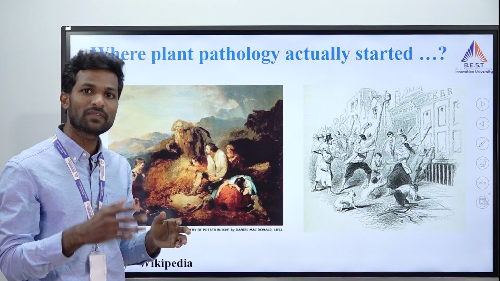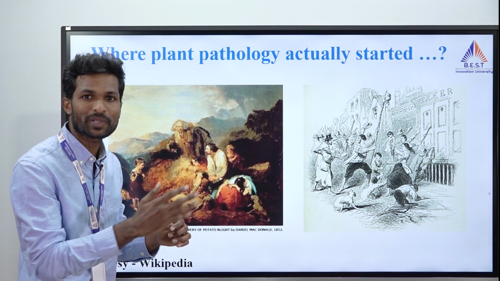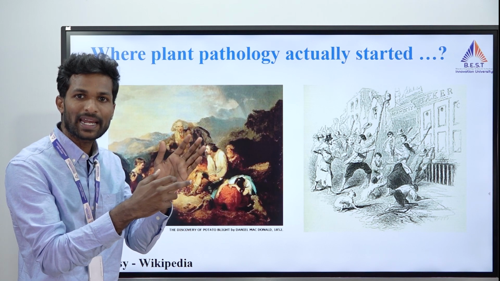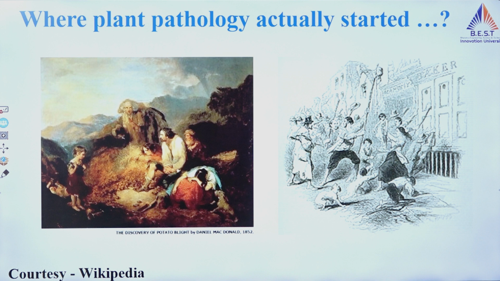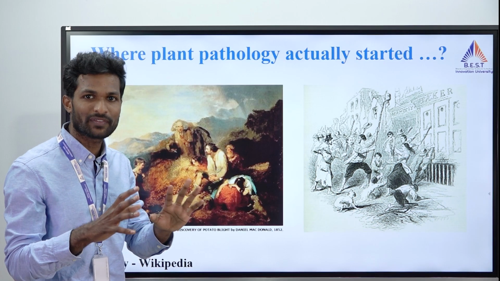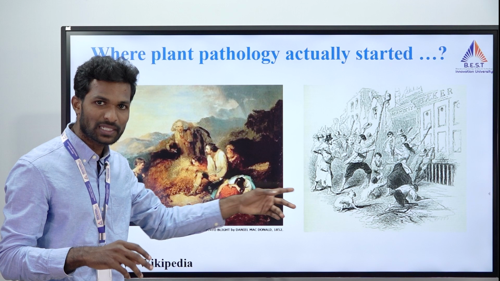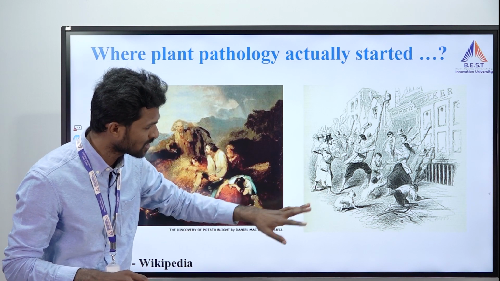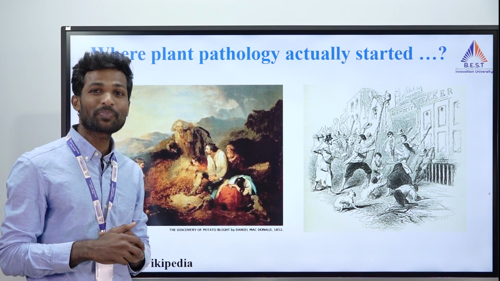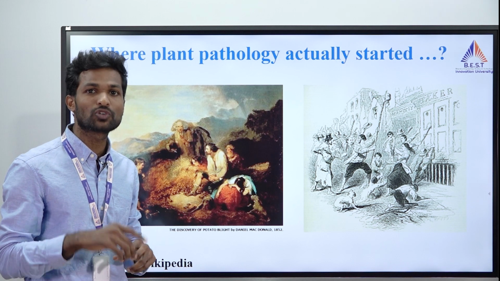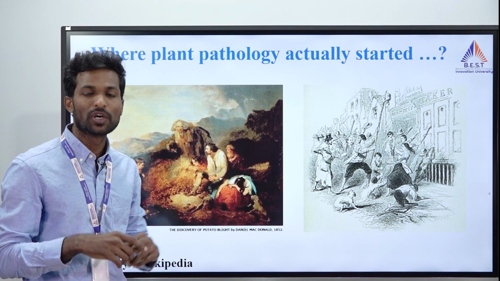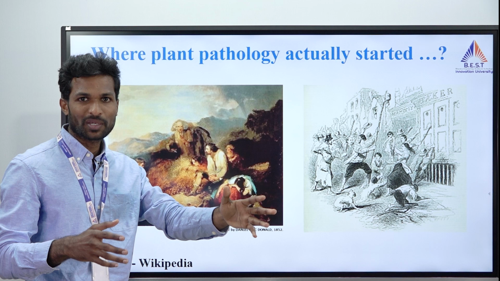If you imagine, even though you got a very good crop, if you cut open the potato and it is decayed, can we eat it? It's not possible, right? But at that time they didn't have sophisticated technologies, especially money. So they were mainly cultivating food, eating, and doing their work, that's it. If there is no food, this is the original situation, what will happen because of starvation? So 1.5 million people died, and almost 2 to 3 million people migrated to the United States of America, North America or Central America.